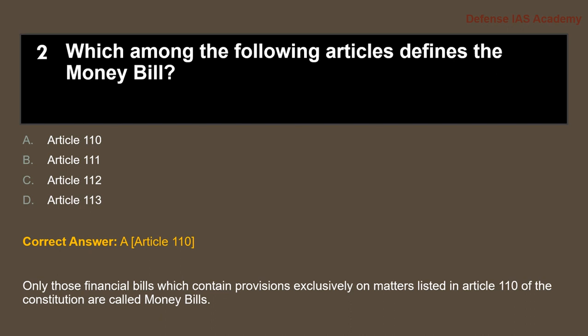It is concerned with financial matters like taxation and public expenditure. A bill is said to be a money bill only if it contains provisions related to taxation, borrowing of money by the government, and expenditure from or receipt of the Consolidated Fund of India.